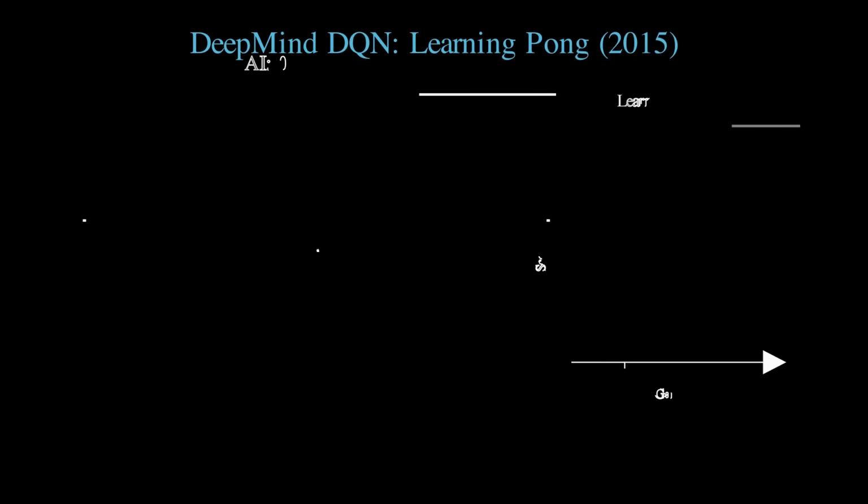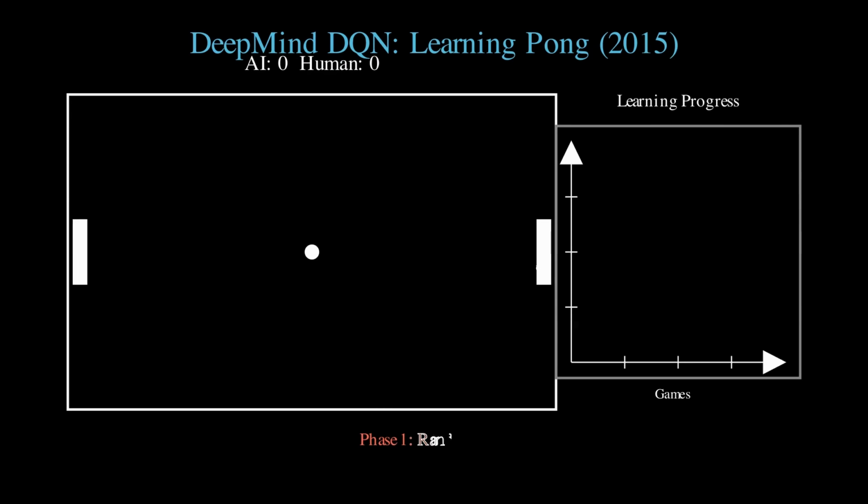Let's put it all together. In 2015, DeepMind trained an AI to play Atari Pong using deep Q-learning. At first, it misses every shot, but after millions of games, it starts to understand the physics. Eventually, it plays better than any human. No instructions, just rewards and experience.